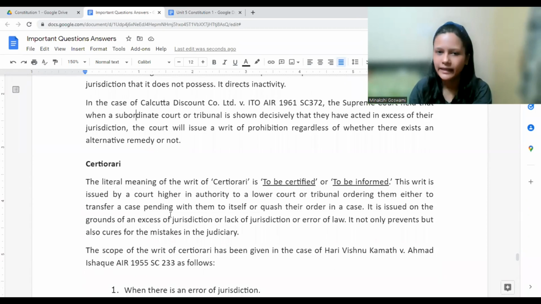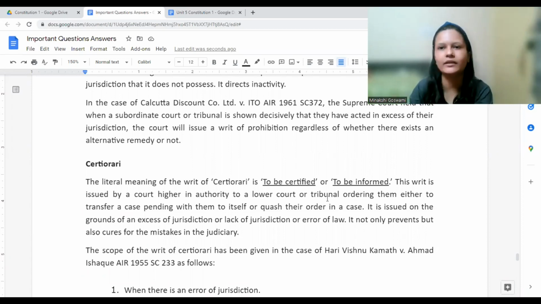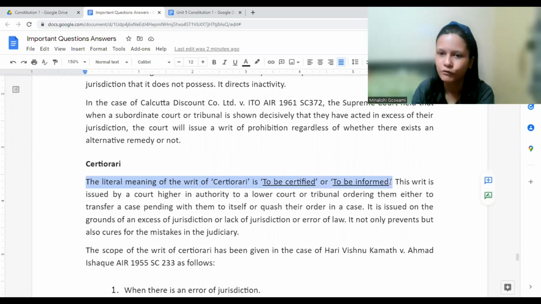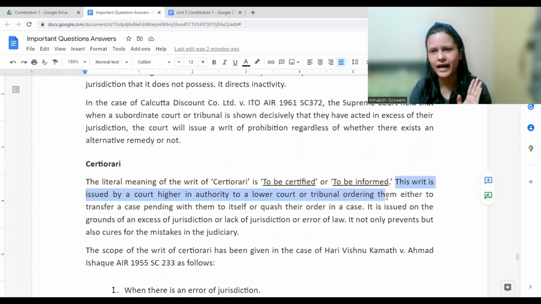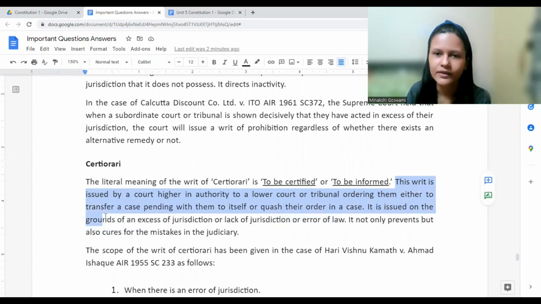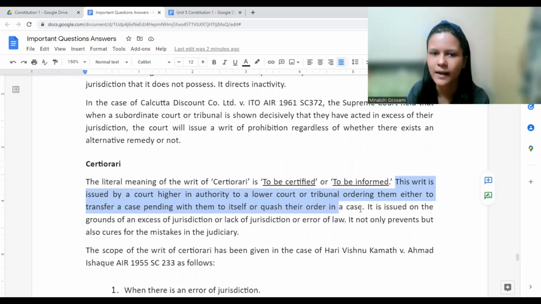Okay. In certiorari, what happens is it is a final case. The case is decided already. After that, only then does the higher court come to know that something wrong has happened. Wrong is already done. The literal meaning of the writ of certiorari is to be certified or to be informed. This writ is issued by a court higher in authority to a lower court or tribunal. Same again, the Supreme Court or High Court would use this writ on a lower court, either to transfer a case pending with them to itself or to quash some orders.